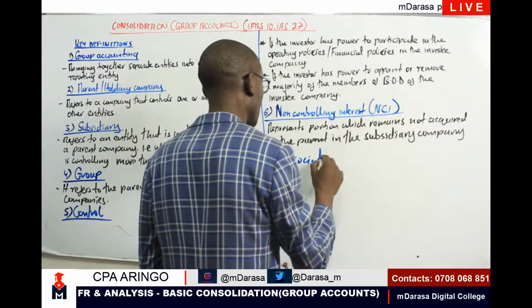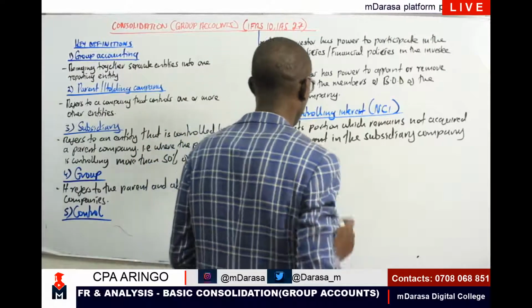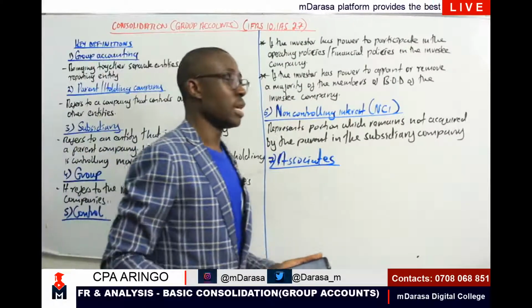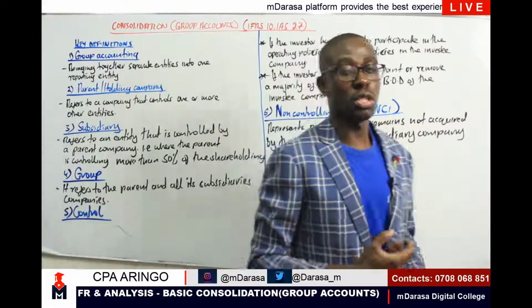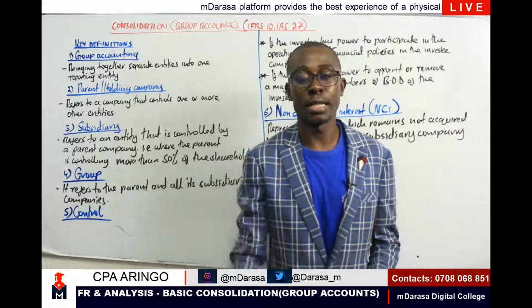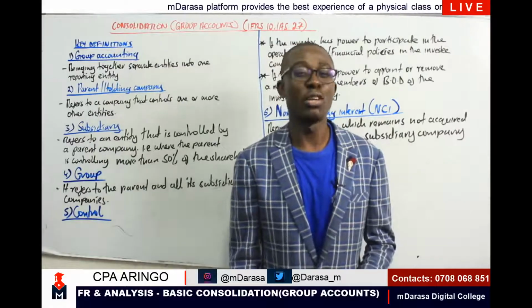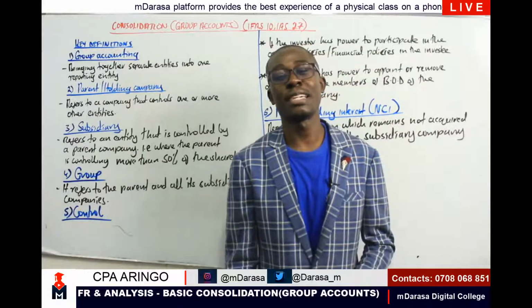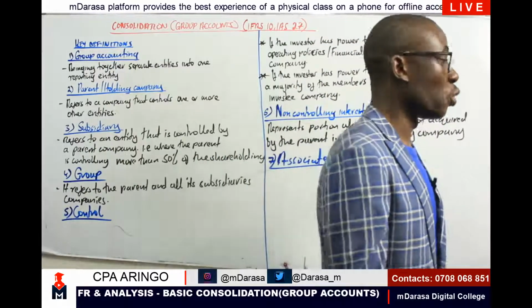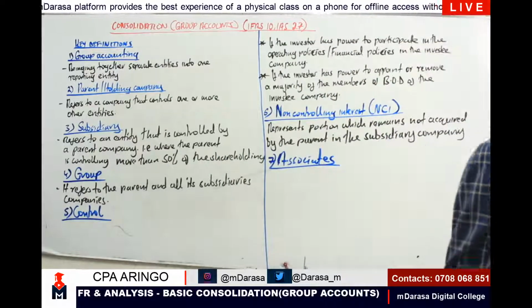Anytime you're talking about an associate, my good students, what should we be able to understand and recall? That's a big question that we should always ask ourselves.